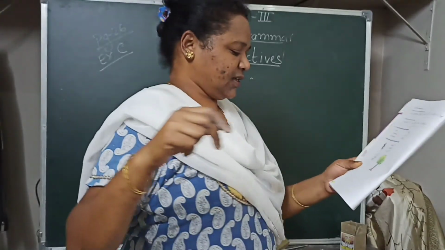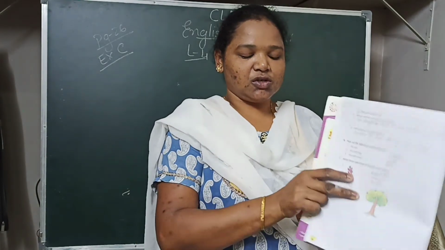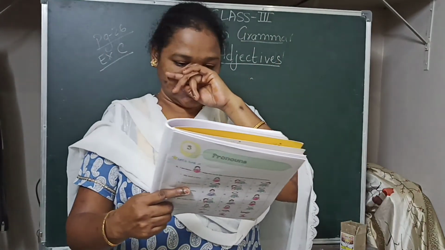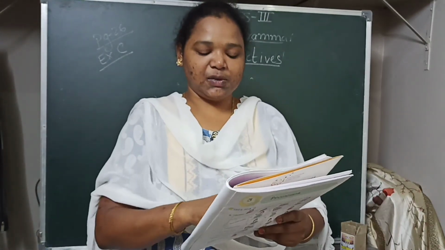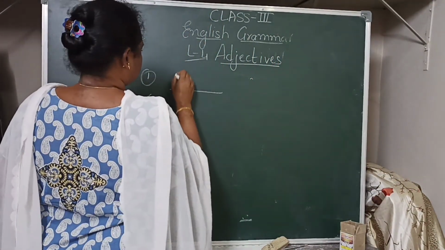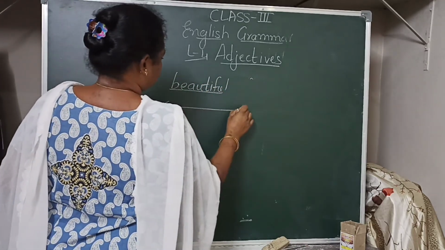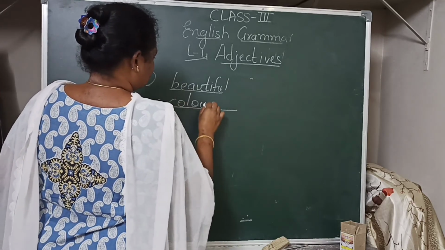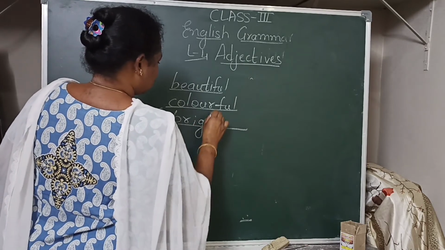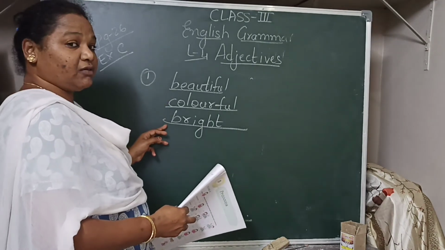Right. So on exercise C on page number 26, write 3 adjectives to describe each picture. So first they have given a bunch of flowers. So what are the 3 adjectives that you would use to describe this bunch of flowers? First one, beautiful. Yes, the flowers are beautiful. Then colorful. Third one, bright. Right? Beautiful flowers, colorful flowers, bright flowers.